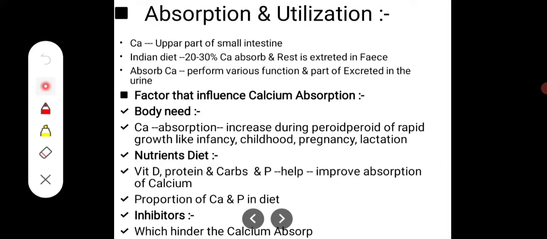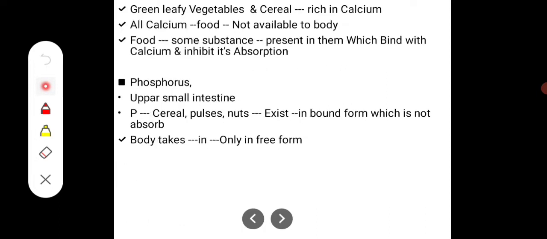Then the inhibitors which hinder the calcium absorption. Next, green leafy vegetables and cereals are rich in calcium, but not all the calcium in food is available to the body. Some substances present in them bind with the calcium and inhibit its absorption.